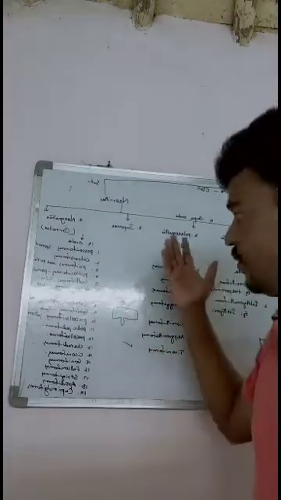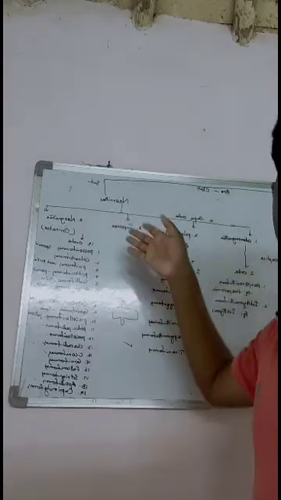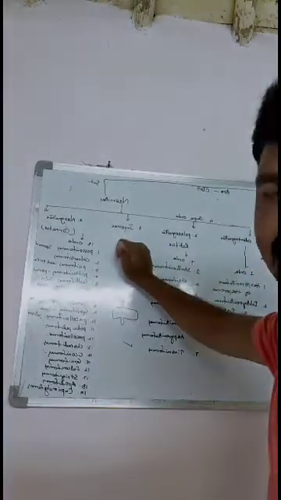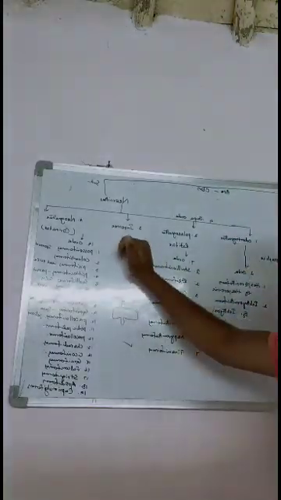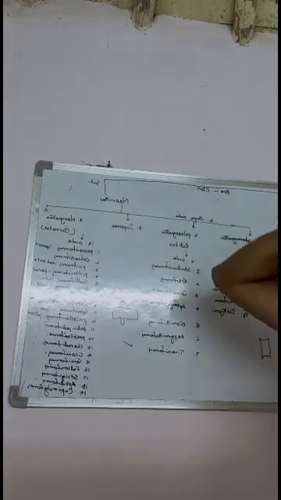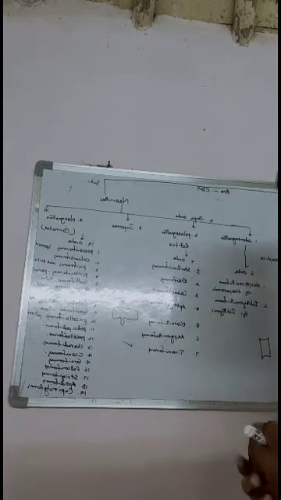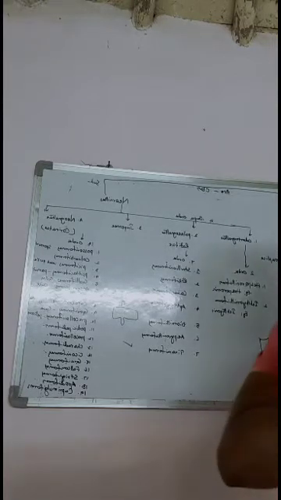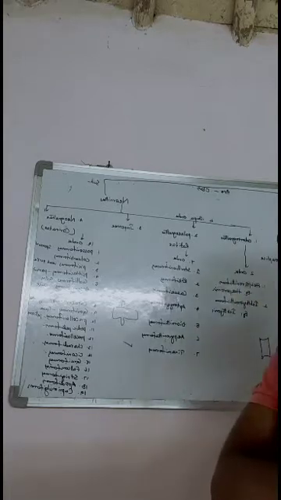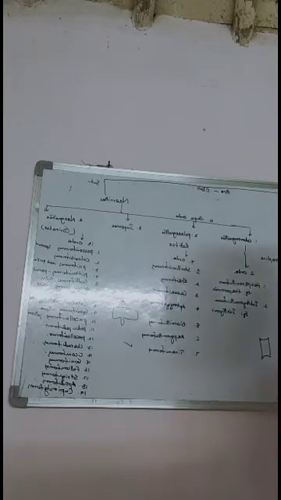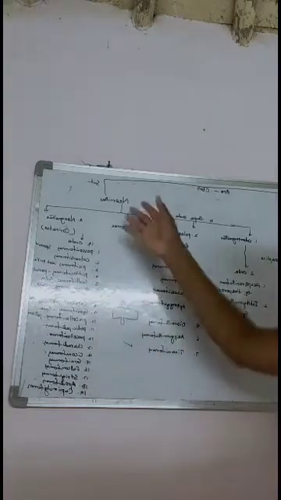Now, briefly, the characters. This subclass includes mostly modern living birds. Teeth are generally absent, and the tail is very short with a pygostyle. The forelimbs are there, but claws are absent. The sternum is well developed and the keel is very strong. The forelimbs are modified into wings, which help in flight. The abdominal ribs are absent, and the carpometacarpus is present. These are the characters of the Neornithes.